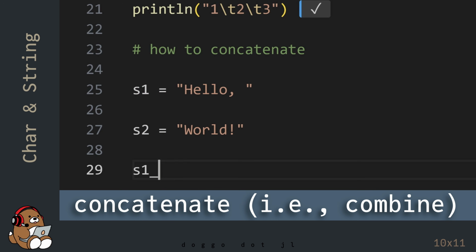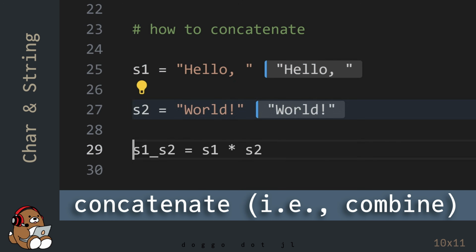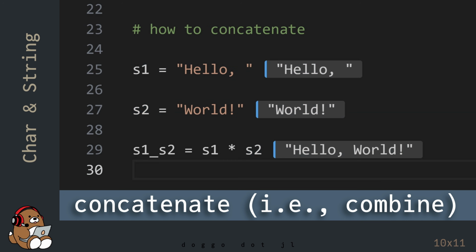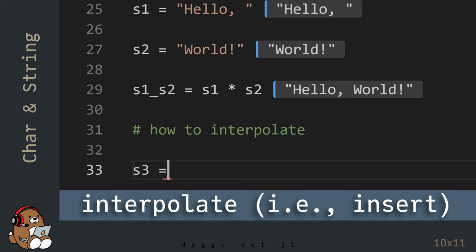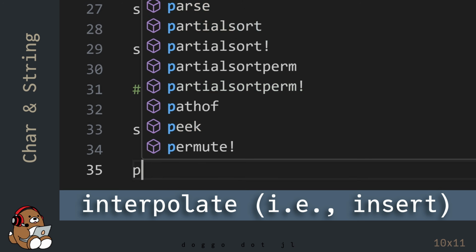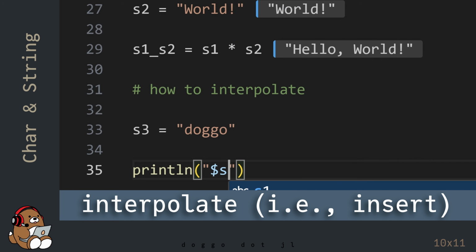To concatenate strings, use the star character. To interpolate a string within a string, use the $ sign character.